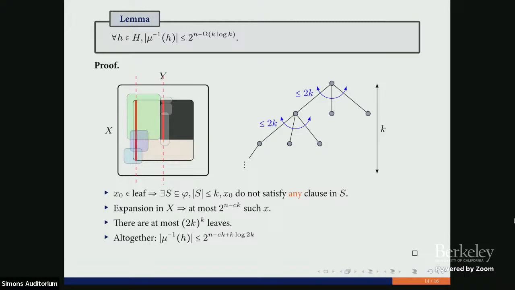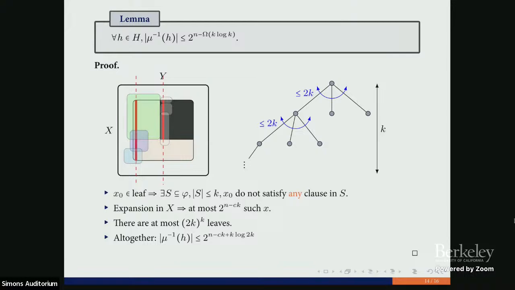from our formula. So x's that do not satisfy a huge fraction of the formula should fix lots of variables. So lots of coordinates are the same for all of these x's. So this is the fraction of x's that do not satisfy a specific set of clauses. And by considering this tree, we split interesting x's into this number of regions. So we consider leaves of this tree.